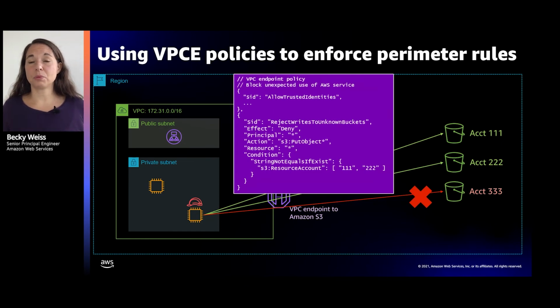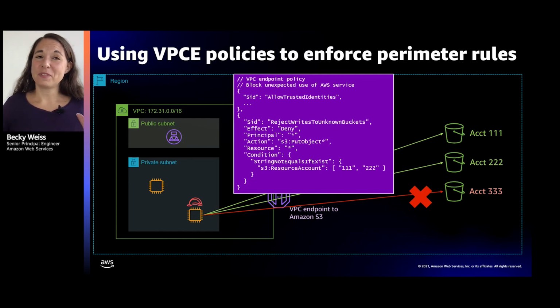For example, S3 in particular, last winter we launched a new IAM condition in S3. It's called resource account, and it is what it sounds like. When this bit of context is attached to your request, whenever you access anything in S3, any object or bucket in S3, it's assigned who owns that bucket. And by doing that, I can make rules for my VPC. If I know that all of the rights to buckets are going to be for buckets owned by account 1 or buckets owned by account 2, but not anybody else, I can write this policy here.